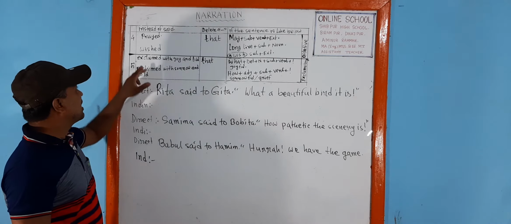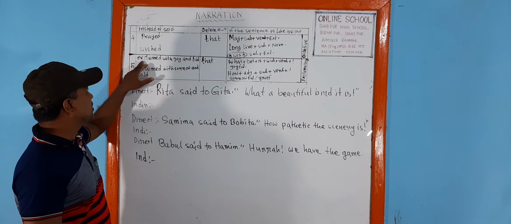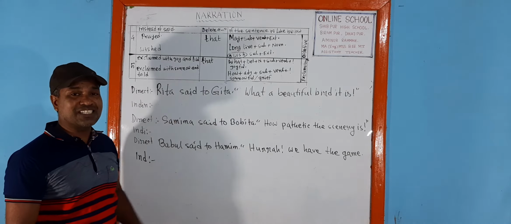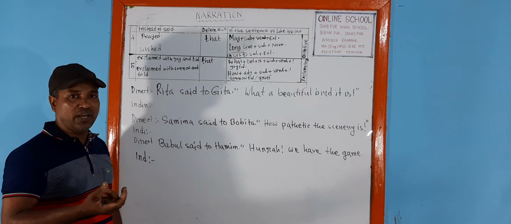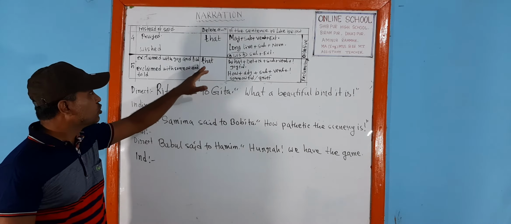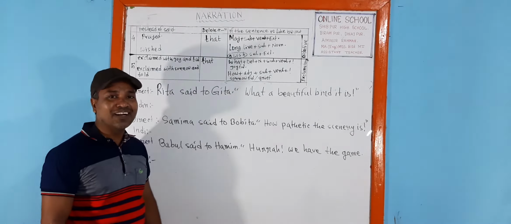We can set up synonymous words instead of "exclaimed", such as "shouted in joy" or "cried out in joy". And if the sentence expresses sorrow or grief, "exclaimed with sorrow", "cried out in sorrow", or "shouted in sorrow". This synonymous word can be used instead of "exclaimed". And to delete inverted comma, we have to set up here "that".